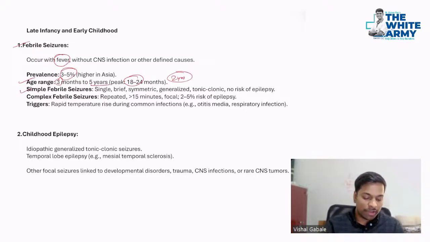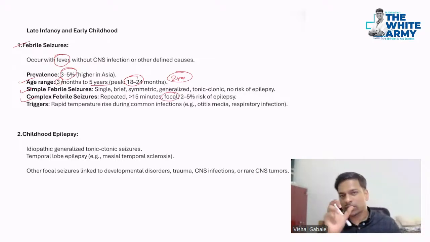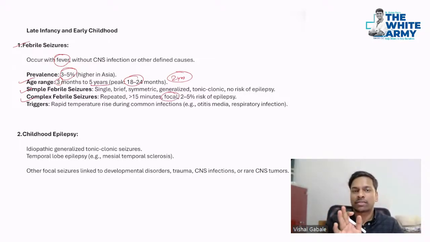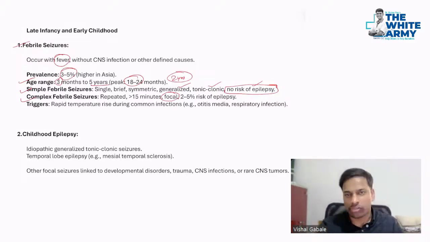Then we have simple febrile seizures and complex febrile seizures. If it's repeated, if it's more than 15 minutes, if it's focal, particularly at one point only after fever, that's your complex. And if it's generalized, tonic-clonic, and if there is no risk of epilepsy, then you think that there is a simple febrile seizure. So it's slightly contradictory to what the name suggests. Simple febrile seizure is mostly a GTCS, whereas complex febrile seizure is the focal seizure.